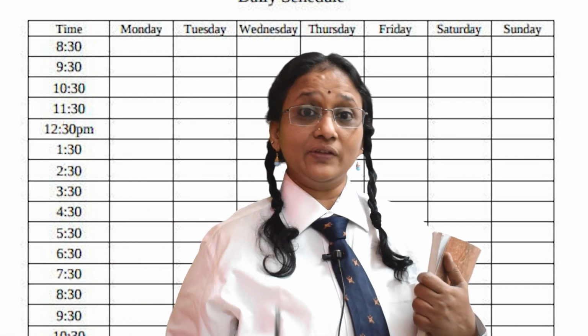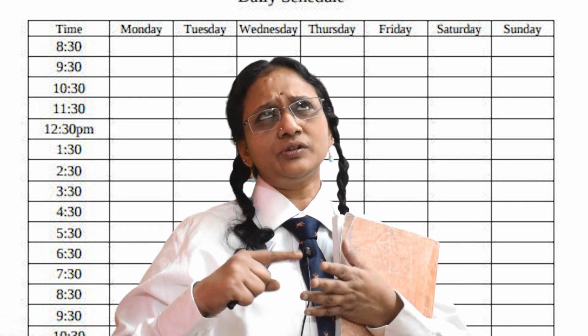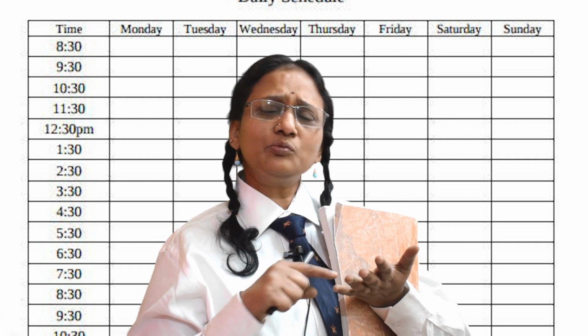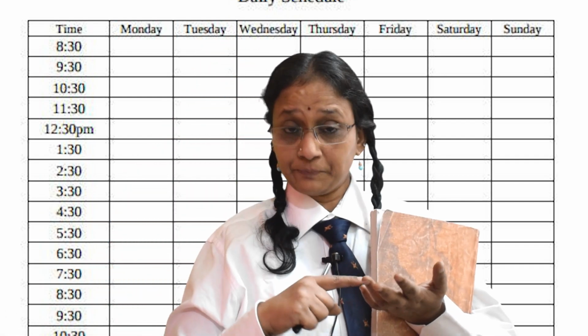Do one thing. I'll prepare one timetable today. Okay. Today is almost March 1st. We'll start from March 1st. March, April, May. So 2.5 months are there. In these 2.5 months, what should I do?